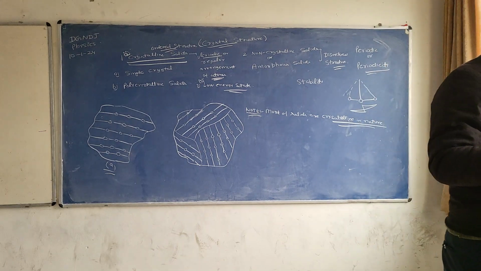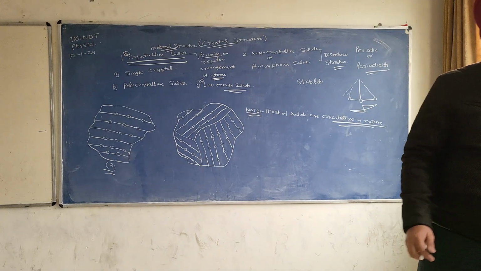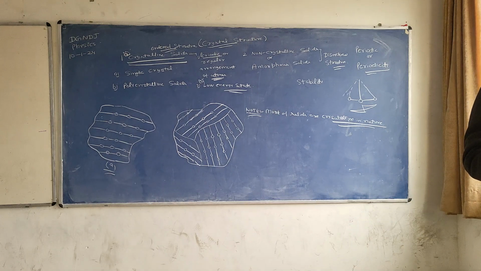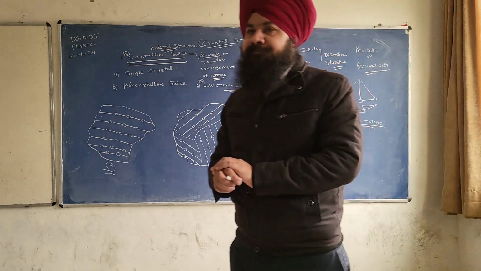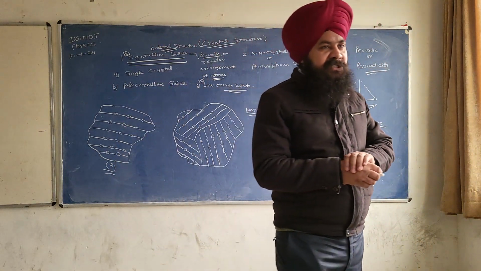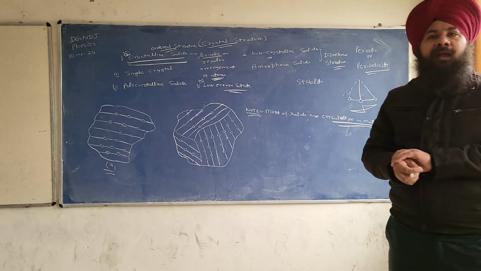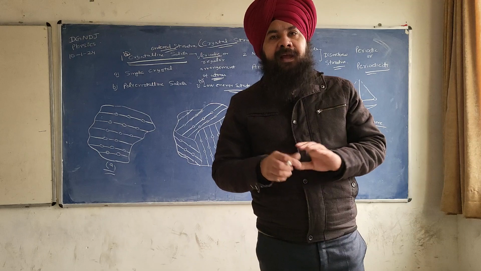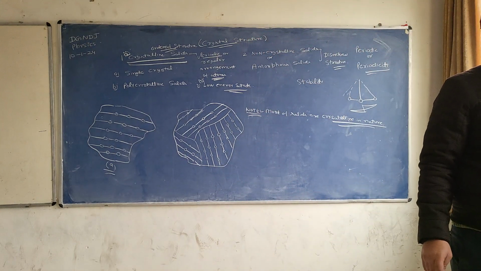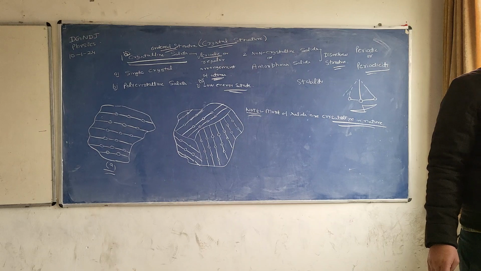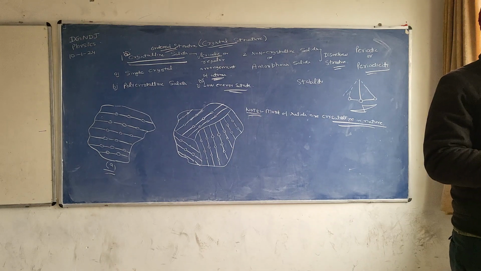Polyhedrons that have a distinctive shape for each material and are bounded by smooth, shiny faces and straight edges.